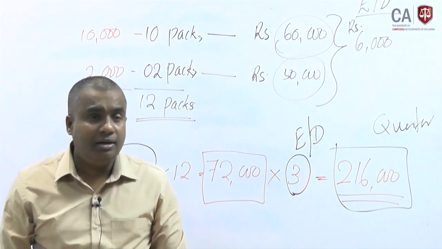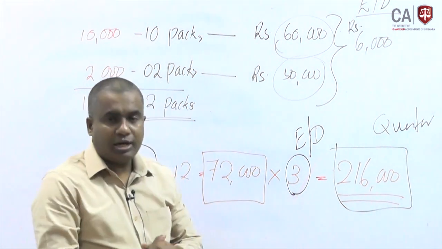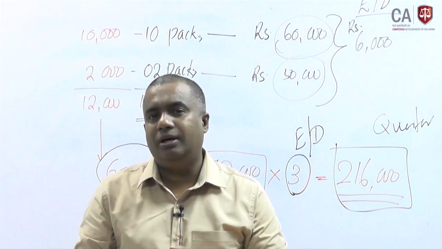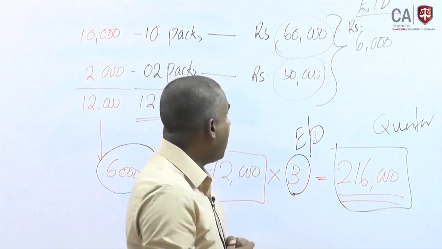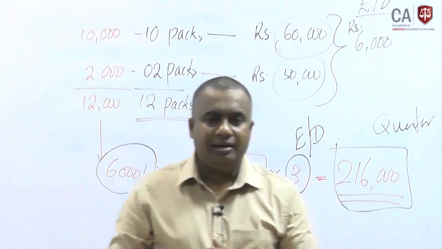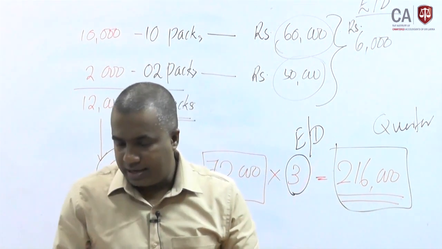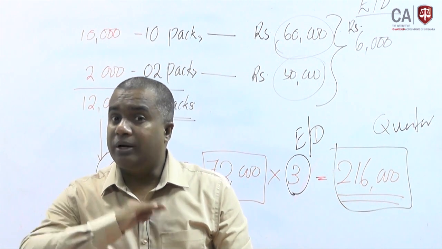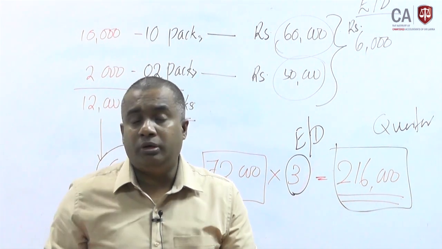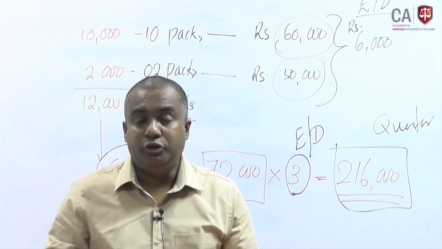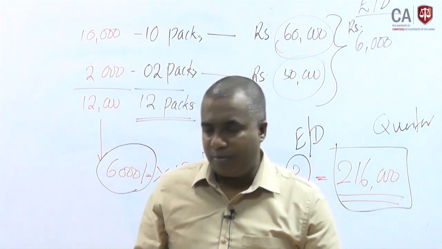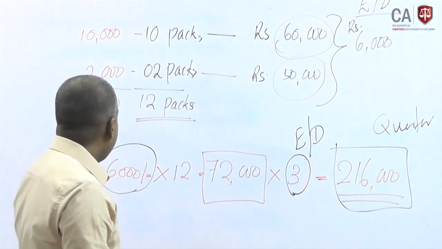Likewise it can be decided for this purpose, but it does not actually use a ratio. For this article, the value is directly mentioned. Then for one pack, 6,000 should be considered as the excise duty. Here you should understand that whether it is sold to a related party or a non-related party, the excise duty will not change. Why? It should be decided on the open market value. Therefore it may be clear.